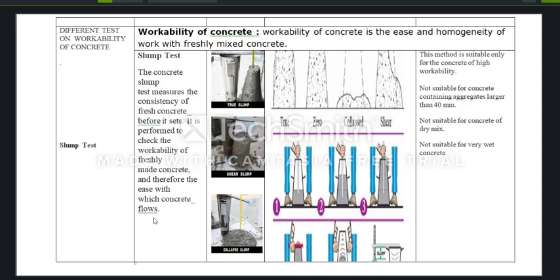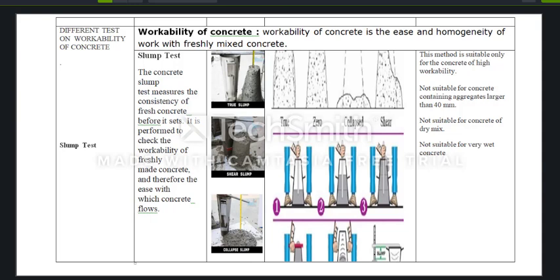Also, the concrete slump test is suitable only for concrete of high workability. It is not suitable for concrete containing aggregates larger than 40 mm, and also it is not suitable for concrete of dry mix.